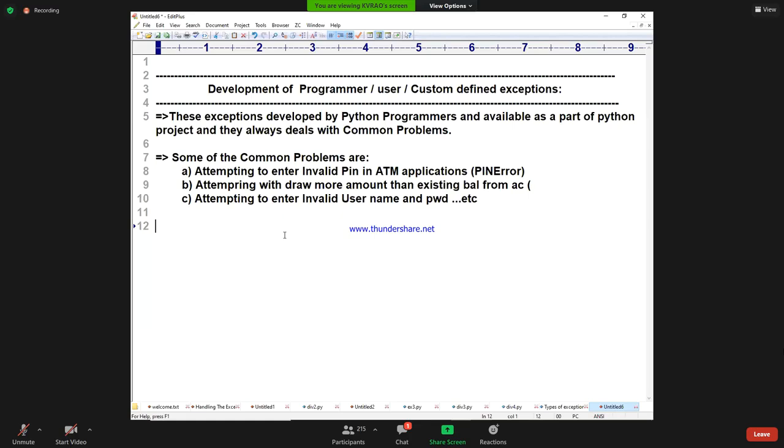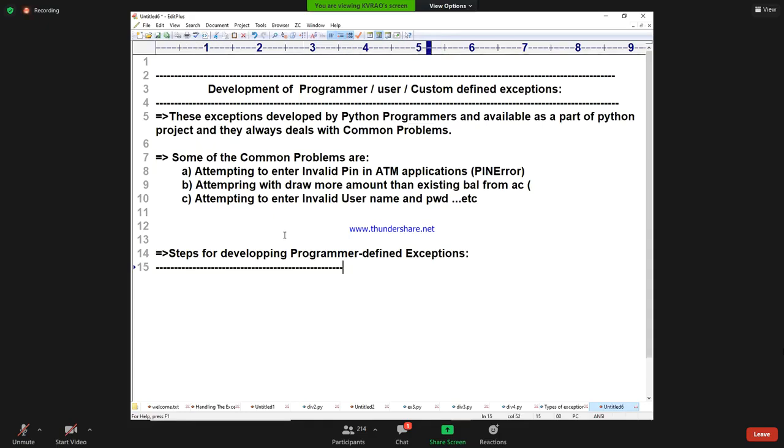Okay. Now, what are the steps for development of programmer defined exceptions? I'm writing it next. Steps for developing programmer defined exceptions. Sir, what are those steps? Very, very simple. Right. Come on.